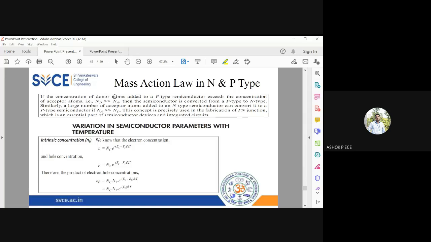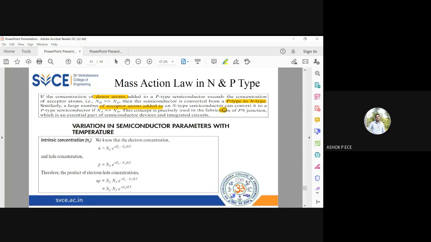So in a P-type, if I add more donor atoms, P-type will become N-type. In the same way, in an N-type, if I add more acceptor atoms, then my N-type is converted into a P-type. So conversion from P to N and from N to P is always possible.